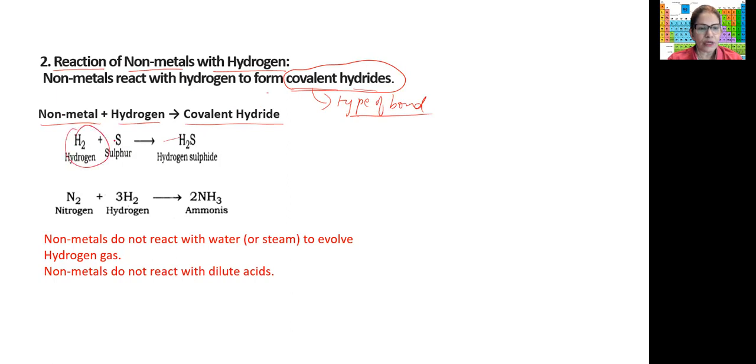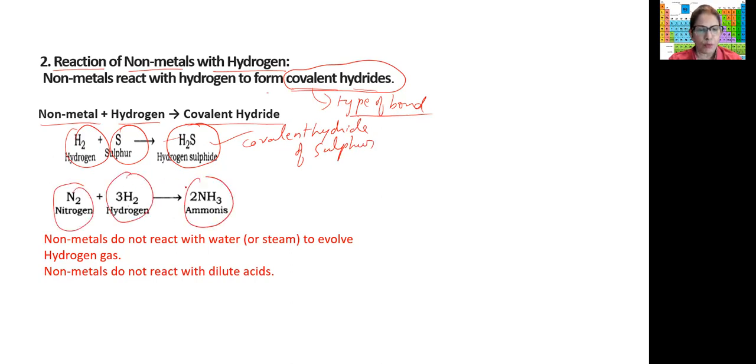So hydrogen reacts with sulfur to form hydrogen sulfide. So this is a covalent hydride of sulfur, but we are calling it hydrogen sulfide. Then nitrogen reacts with hydrogen to form ammonia.